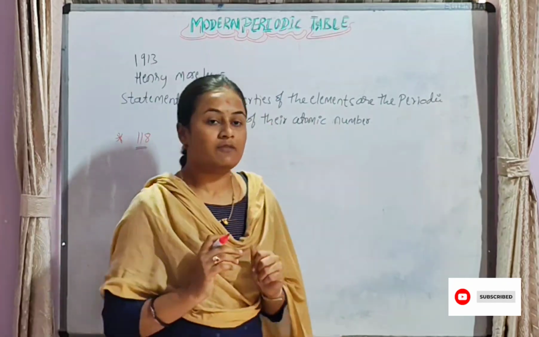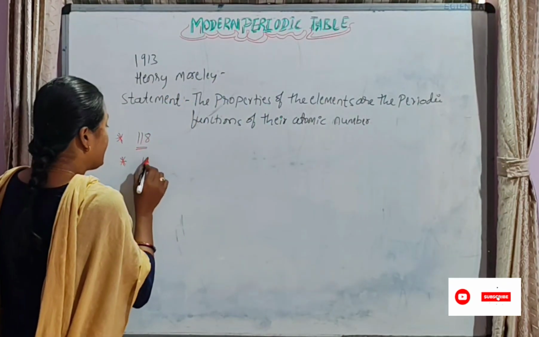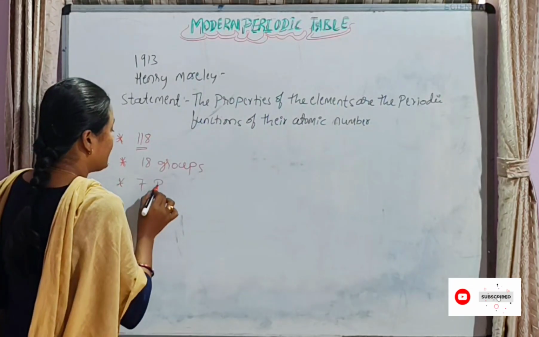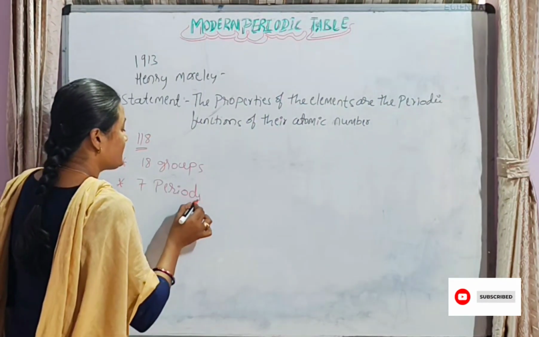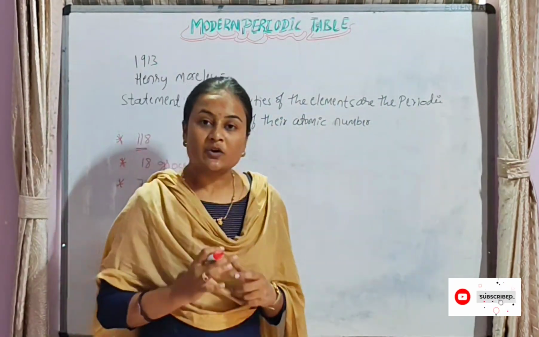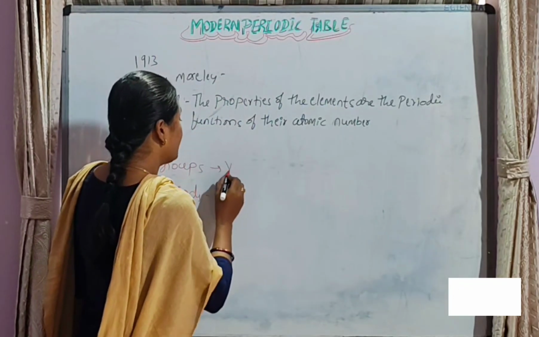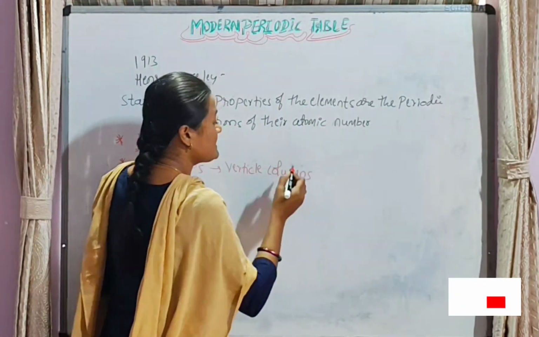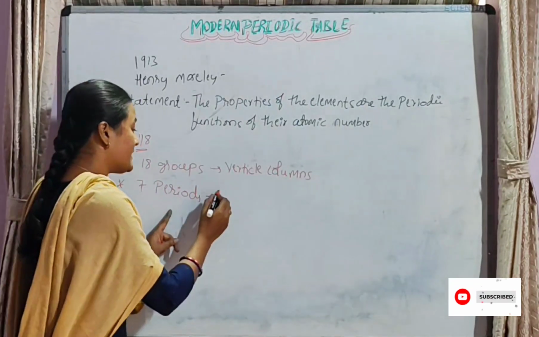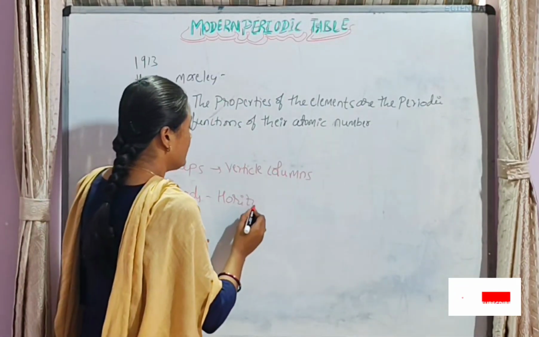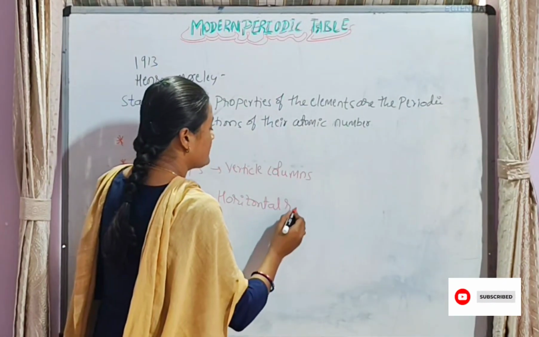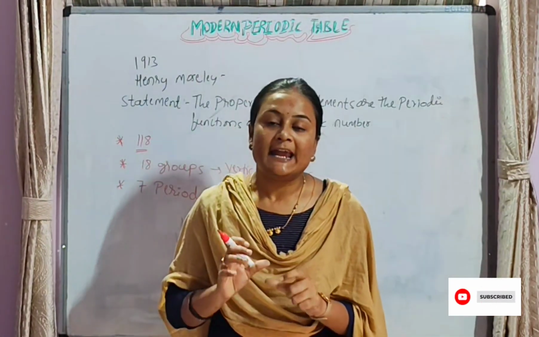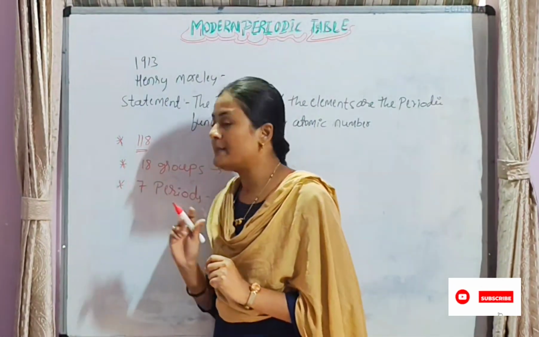and it consists of 18 groups and 7 periods. What is meant by groups and periods? Vertical columns are called groups, and horizontal rows are called periods. In the modern periodic table, there are 18 groups and 7 periods.